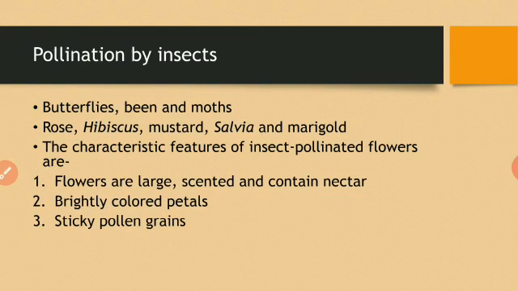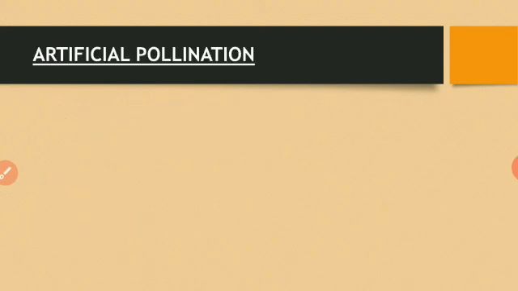Pollen grains are usually sticky so that they can easily stick to the insect's body. And similarly, stigmas are also sticky so that the pollen grains are easily brushed off from the body of the insects. So next topic is artificial pollination.